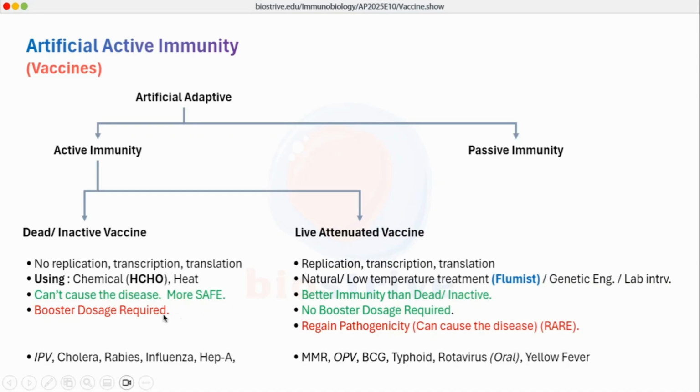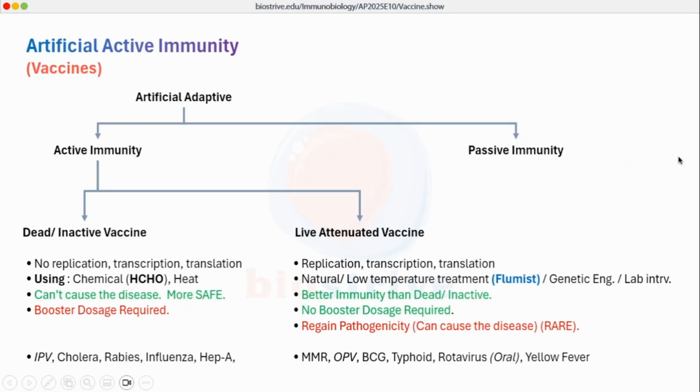The most common examples in case of these dead inactive vaccines are injected polio vaccine, cholera, rabies, influenza and Hep A vaccine. And in case of live attenuated vaccines, we have MMR, which is measles, mumps, rubella. We have oral polio vaccine. We have BCG for tuberculosis. We have typhoid vaccine. We have rotavirus vaccine, which is also oral, and we have yellow fever vaccine as well.